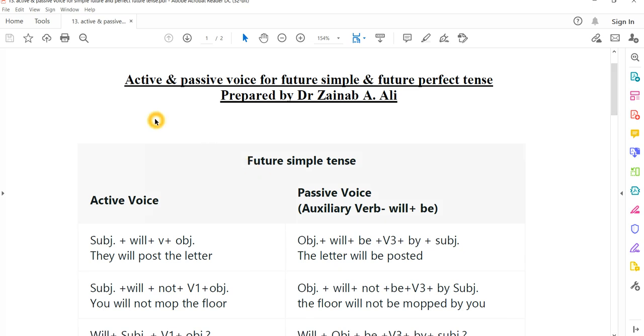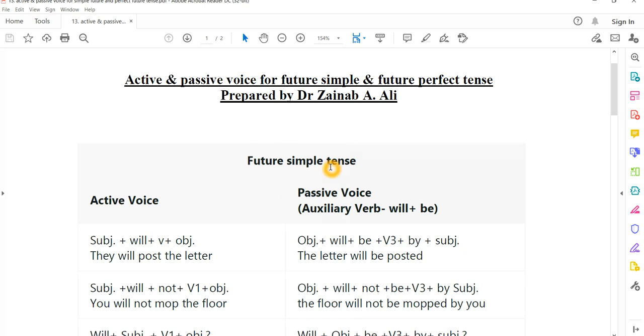These are the last or final rules of the active and passive voice. Still, we have just only the future and the future perfect tense. So I want to say that I just focus on the most common rules of the passive voice.